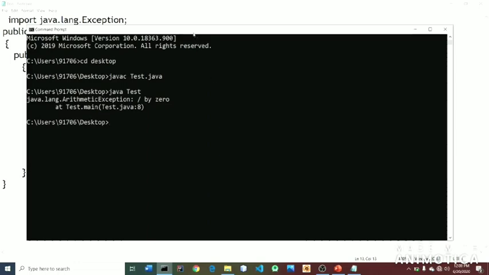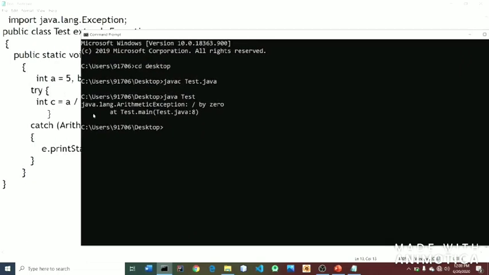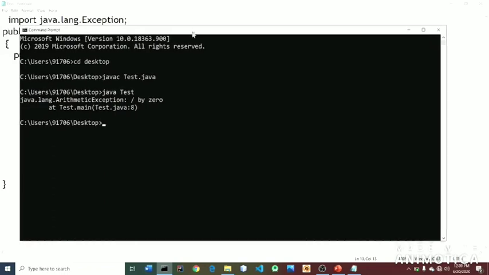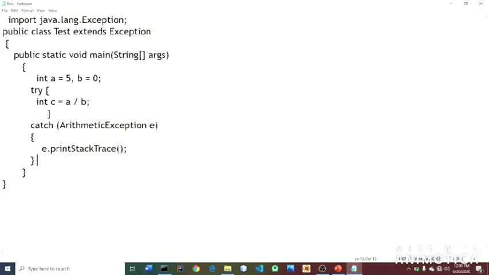See, java.lang.ArithmeticException: division by zero at test.main. Here the exception has been raised. So this code will raise an arithmetic exception, and with the help of printStackTrace we will print the exception information on the console. Let's go back to the code.